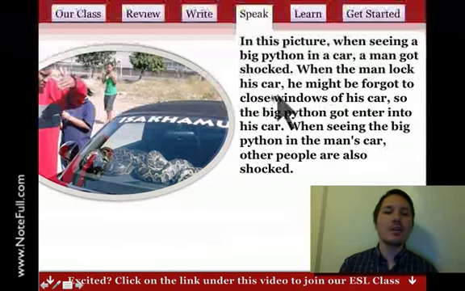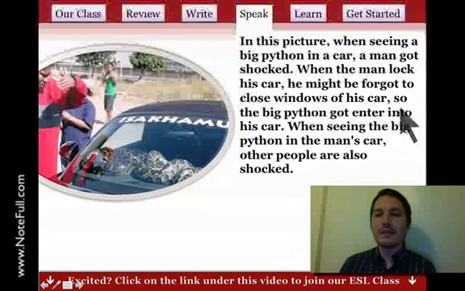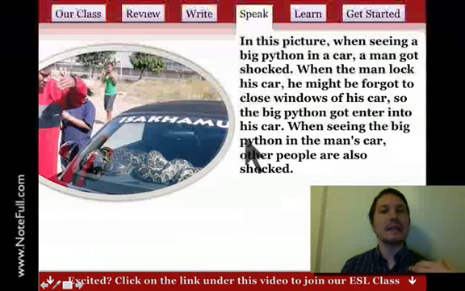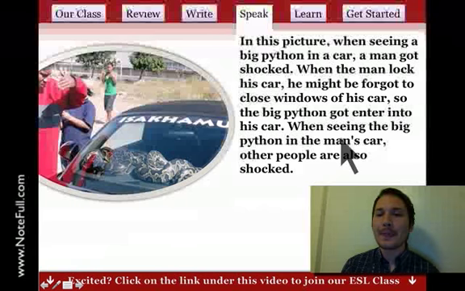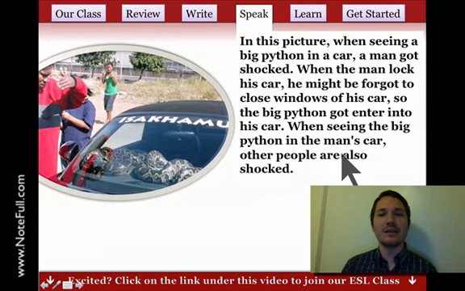So the big python, I say entered. We can use a past verb into his car. And this was great. We can squeeze these words, right? Into his car. We don't say his, we say is. Into his car. When seeing the big python in the man's car, other people are also shocked. Now is this past tense or present tense? Now here it was got shocked, but here it's are shocked. So we should match those.